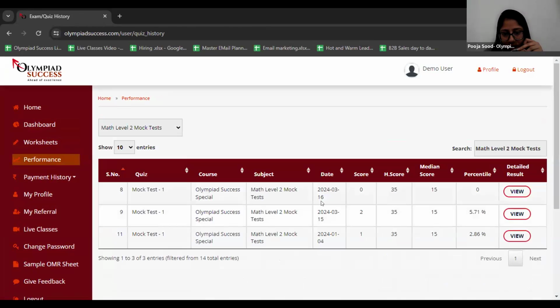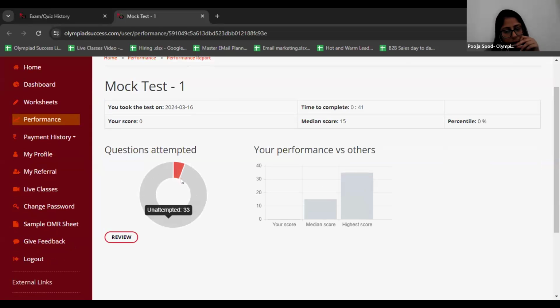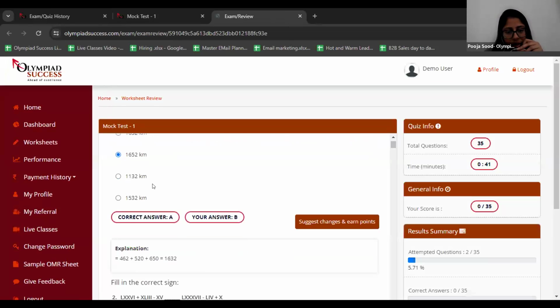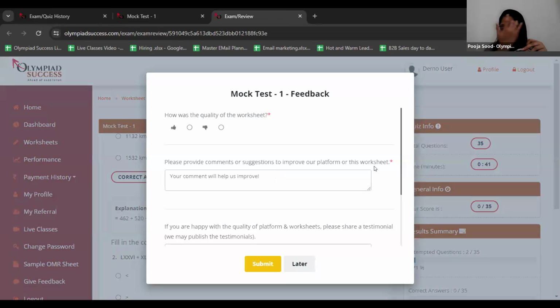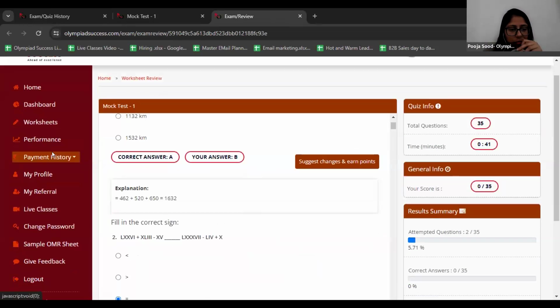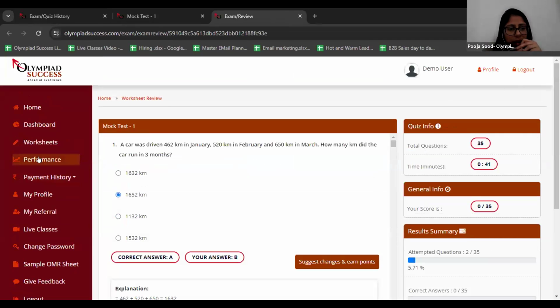You can see the time and date. I attempted it on 16th March, just now. I'm going to click on this view button to see my performance, how many questions I have done correctly and how many I've done wrong. I've attempted 3 questions, all were wrong, because I did them randomly. You can also click on the review button to see which answer was correct and which was wrong. This way you can have access to your dashboard, and these many profiles you can open there. All right, I'm done with my dashboard tour.